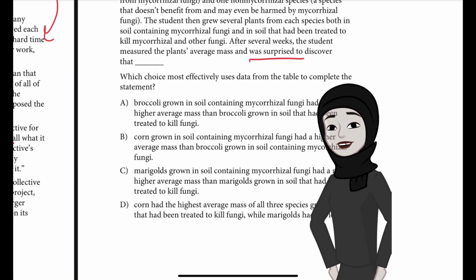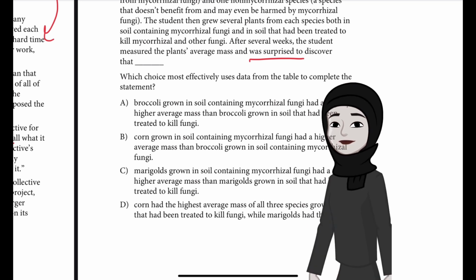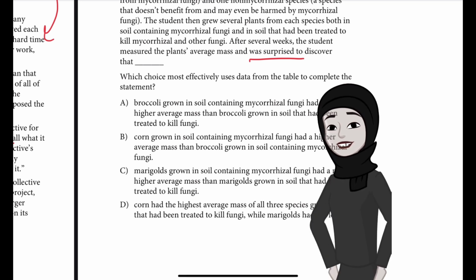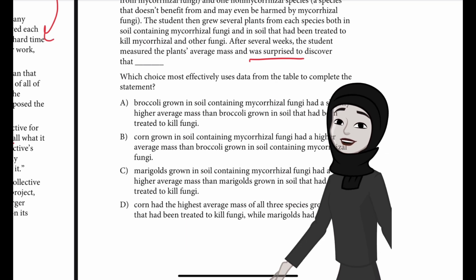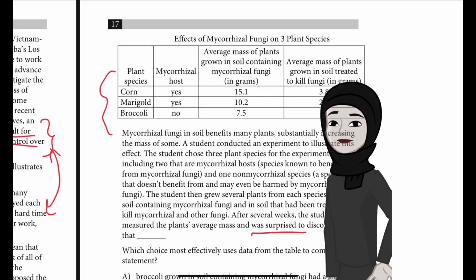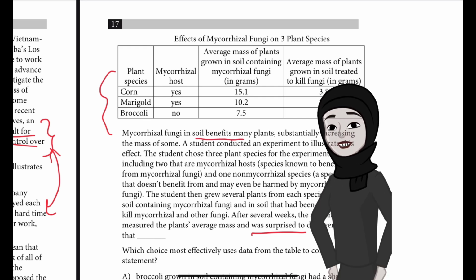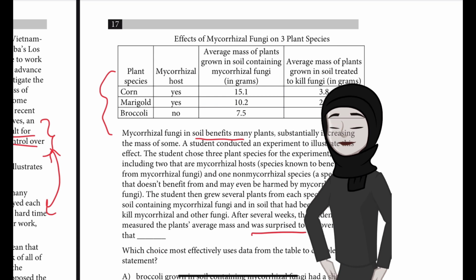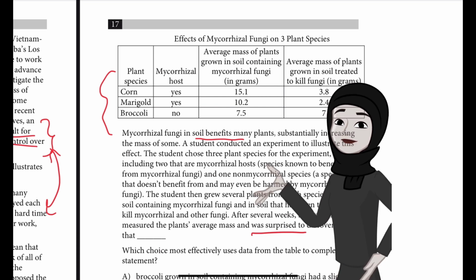Or D says corn had the highest average mass of all the 3 species grown in soil that had been treated to kill fungi, while marigolds had the lowest. So what would surprise him? First of all, mycorrhizal fungi benefits plants, it says, and the student has conducted an experiment to illustrate this effect.